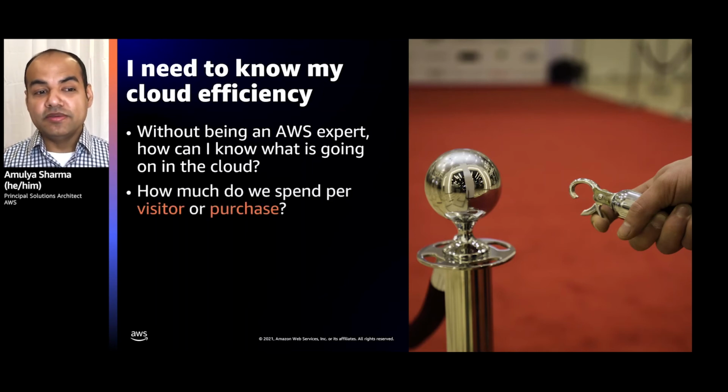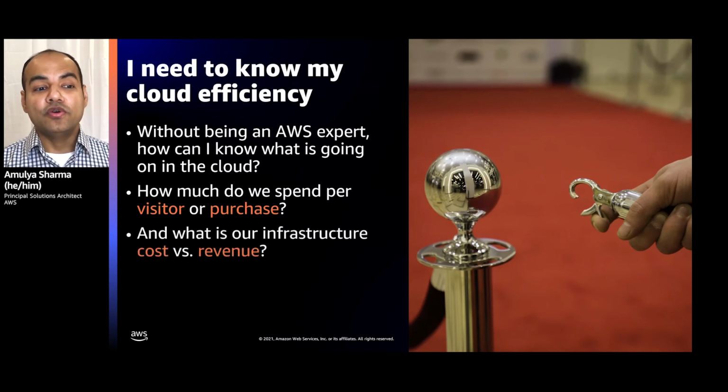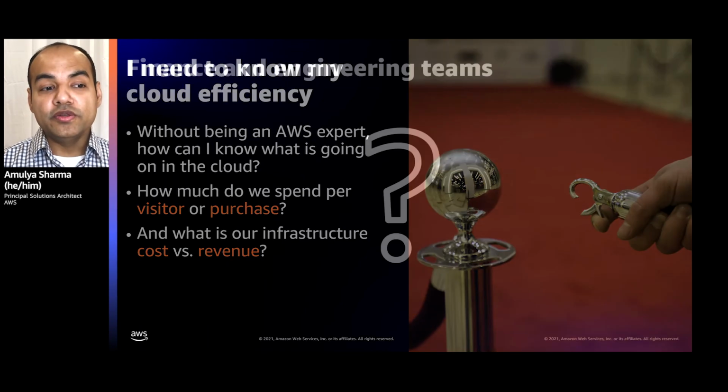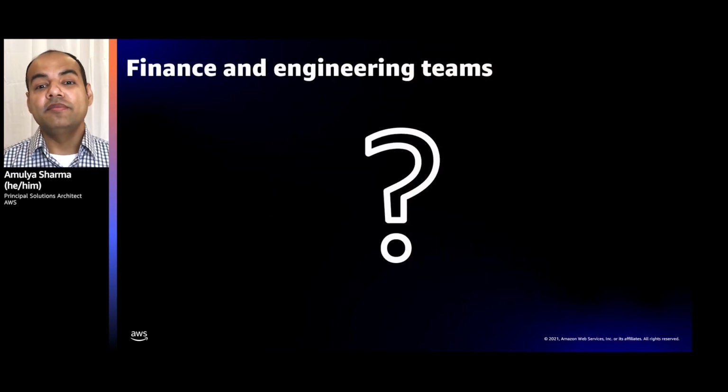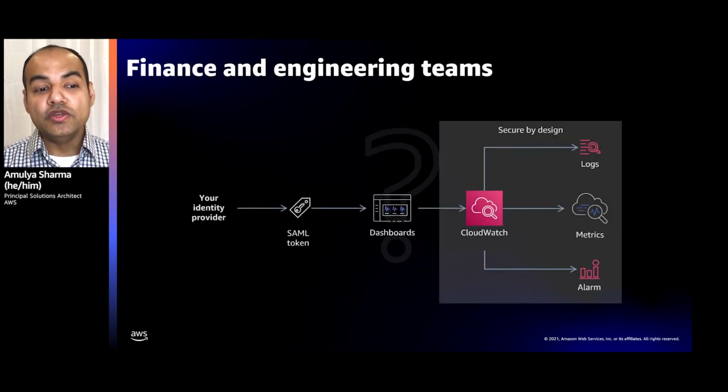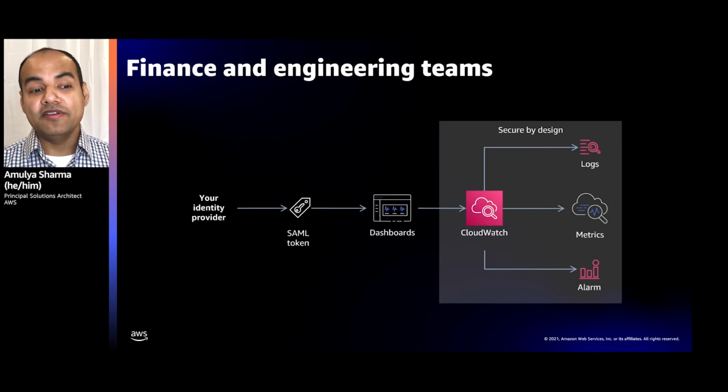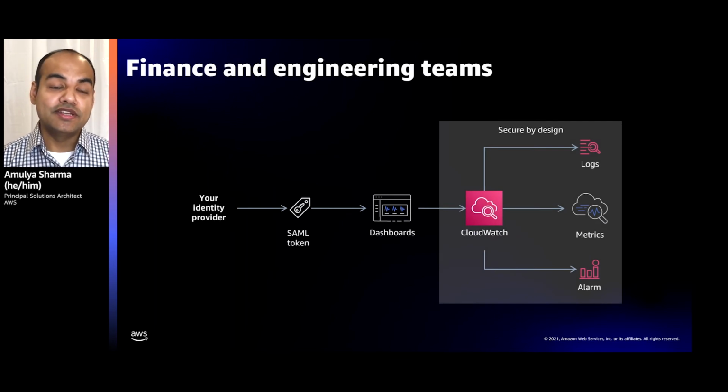How can they get visibility into metrics like what is my infrastructure cost per visitor, or what is my infrastructure cost per purchase on my site? They also need to know what is my infrastructure cost versus my revenue. Now, in order to help them, you don't need to give them AWS console access, because now they can use single sign-on or SAML federated tokens to get access to the dashboard you built for them on CloudWatch. And now you can present information such as cost on the CloudWatch dashboard.